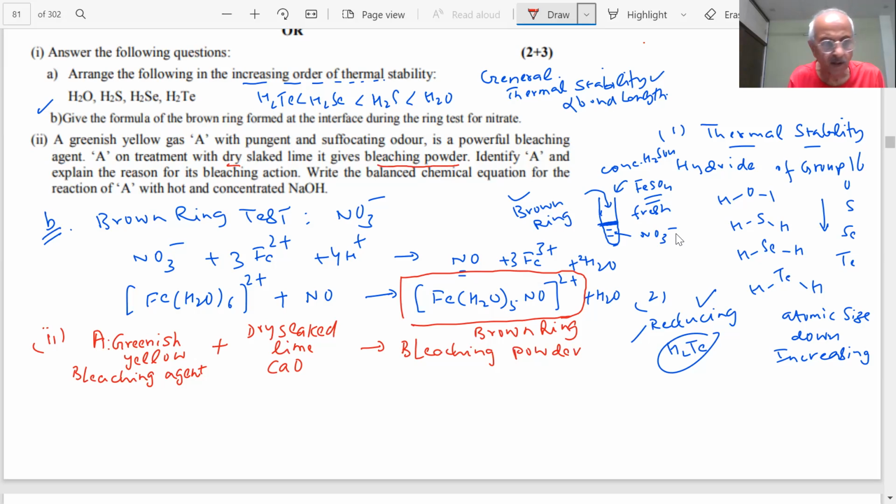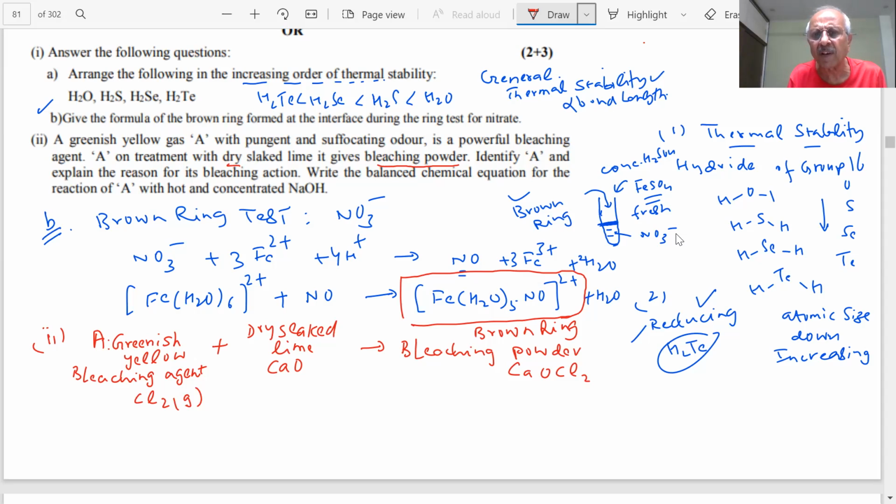Bleaching powder is CaOCl2. So bleaching powder means then what gas is this? This must be chlorine gas, Cl2. And you already know the color of chlorine, greenish yellow. They have mentioned it.